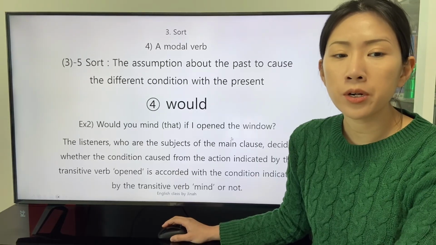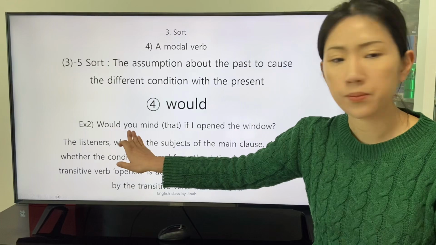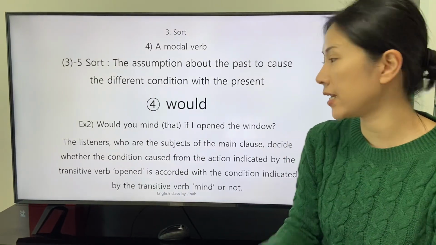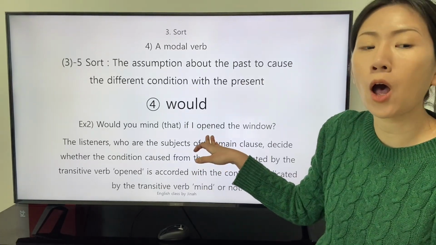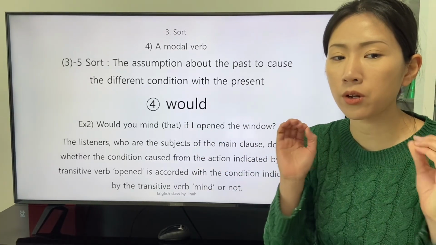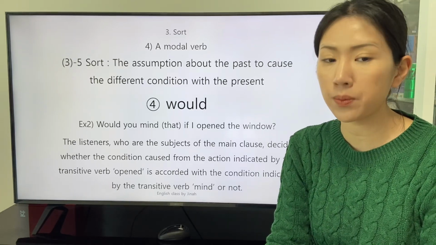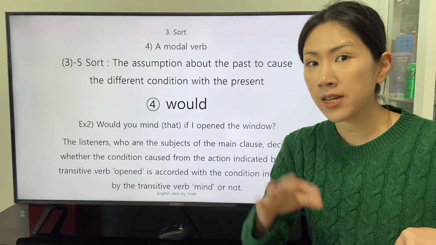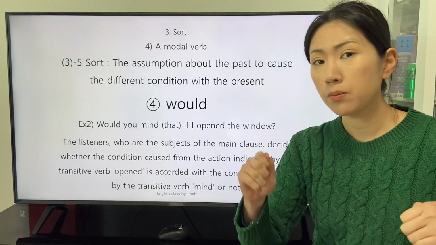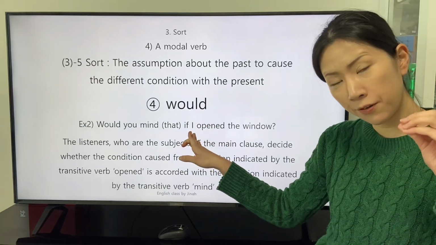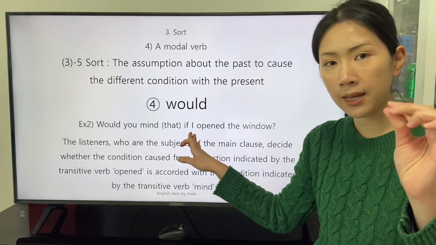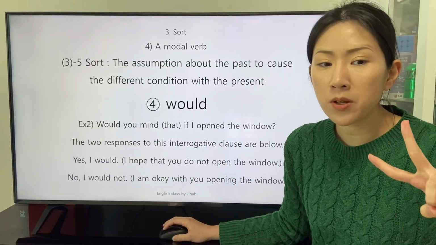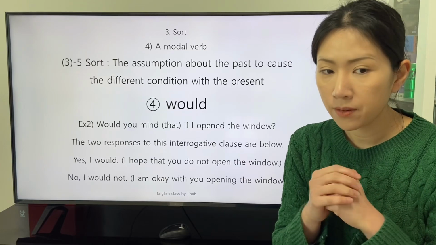The listeners, who are the subject of the main clause, decide whether the condition caused from the action indicated by the transitive verb opened is accorded with the condition indicated by the transitive verb mind, or not. We can think of the cause and the effect relationship between the action of the speaker and the condition of the listeners.